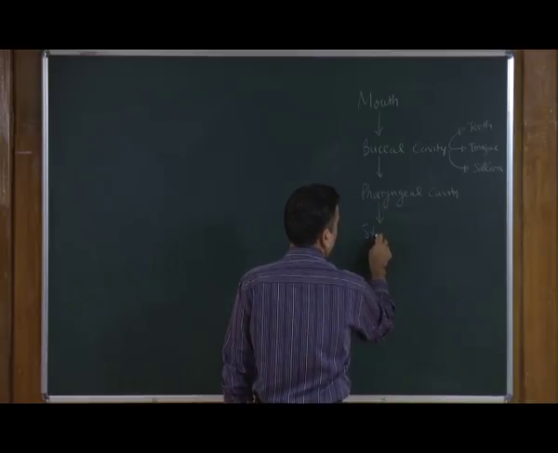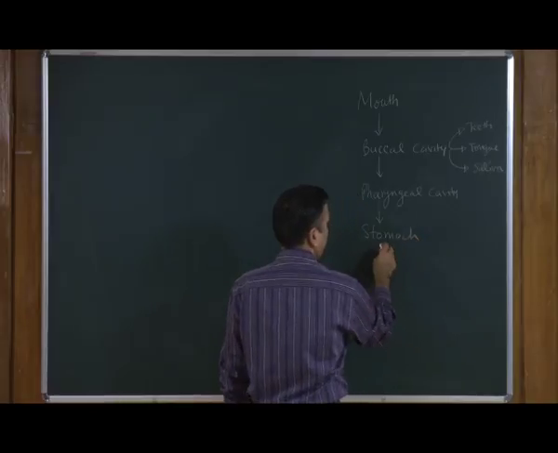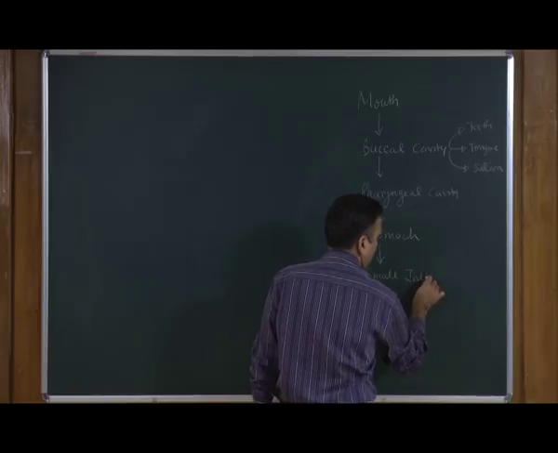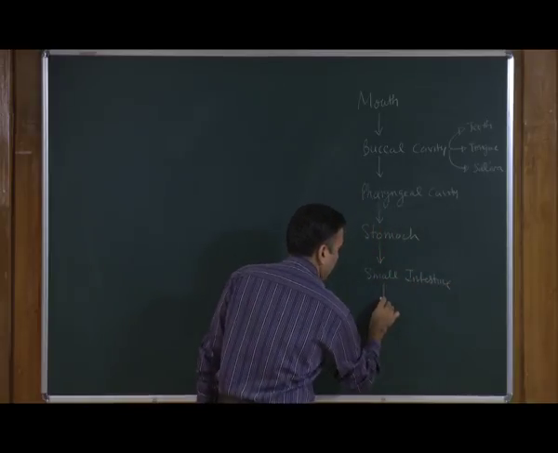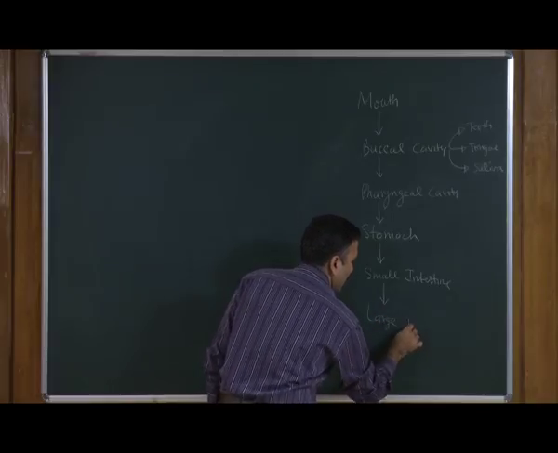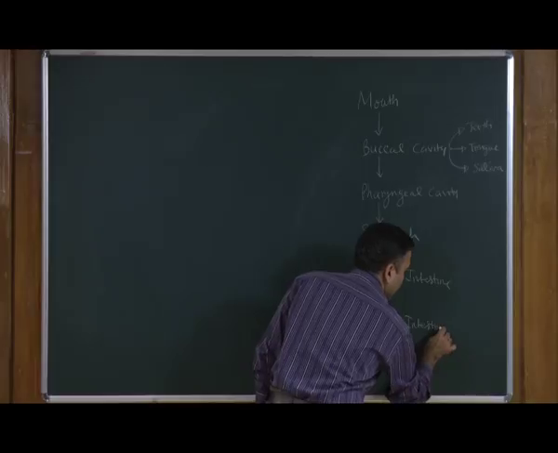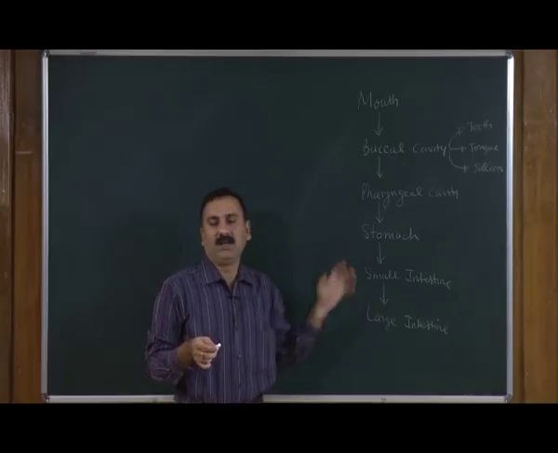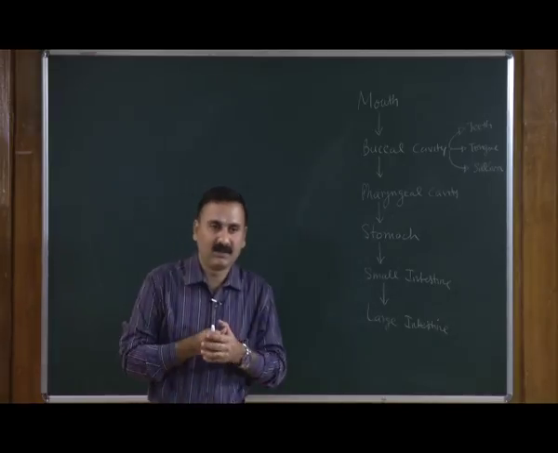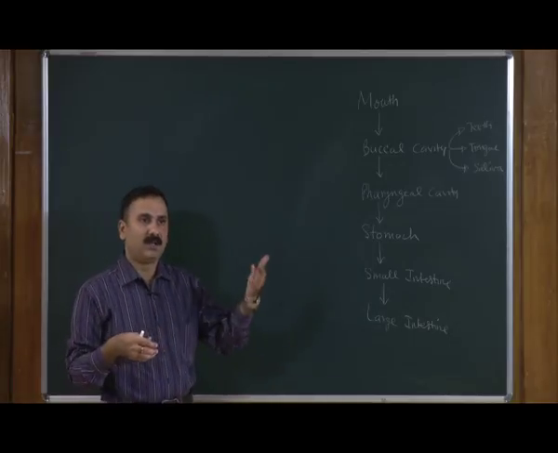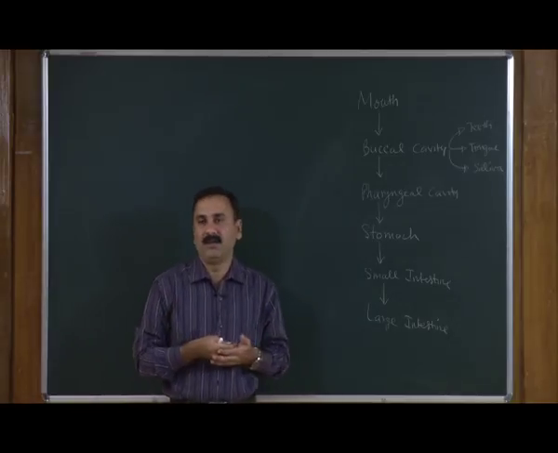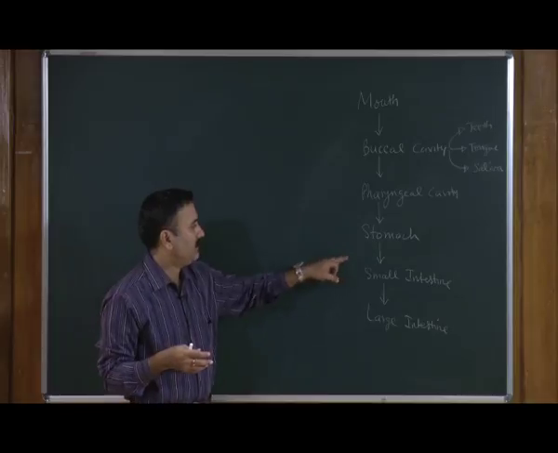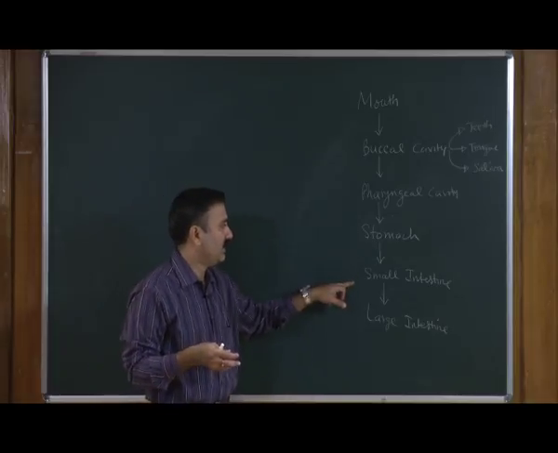Followed by, we have discussed the stomach, and then followed by the small intestine and the large intestine. Regarding these organs, we have discussed the external anatomy or the external structure, as well as what the different types of layers are that form these structures, and also what the different functions of these organs present in the alimentary canal are.